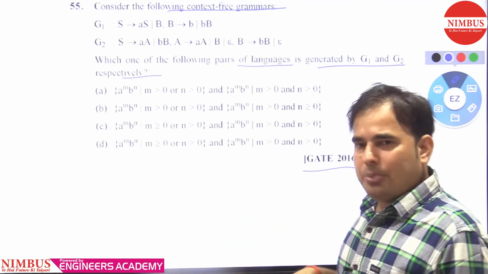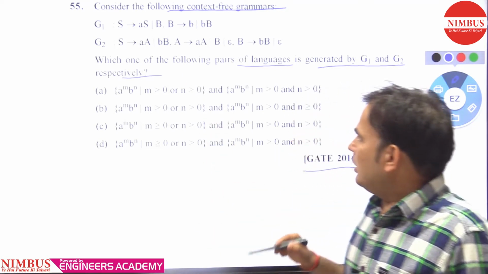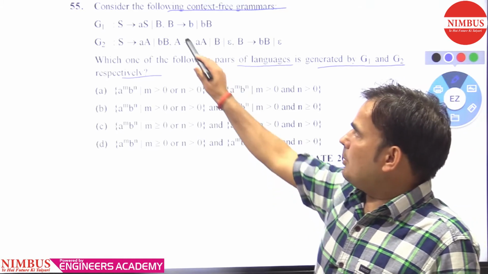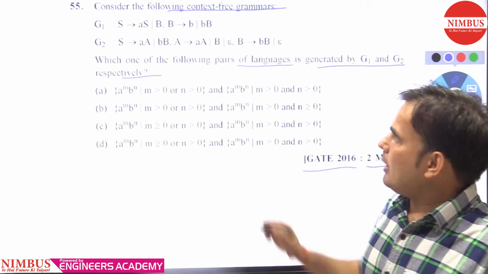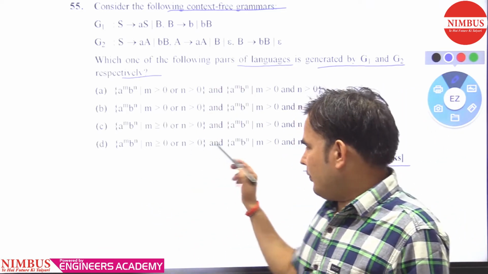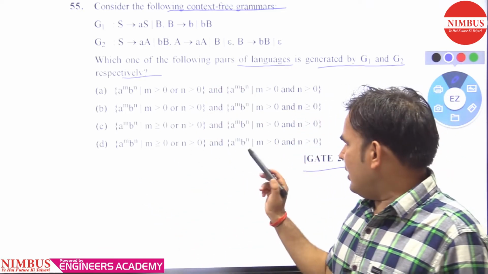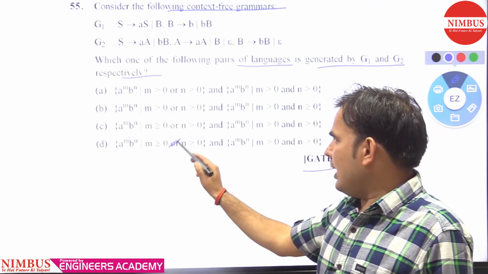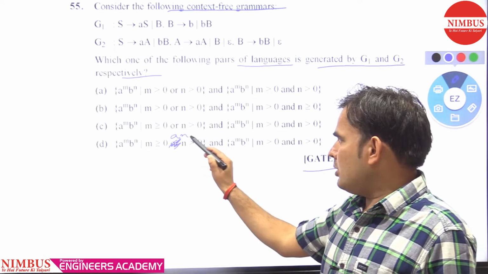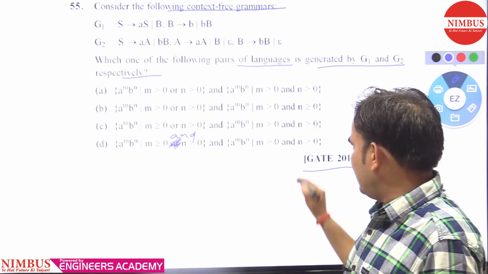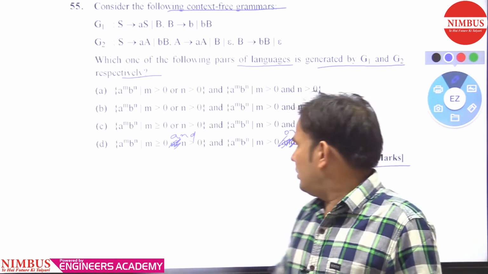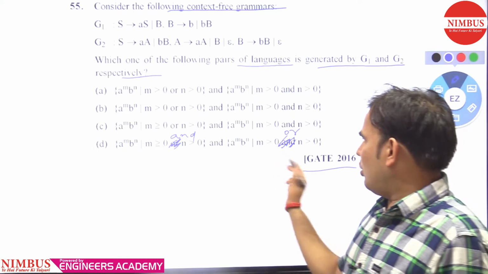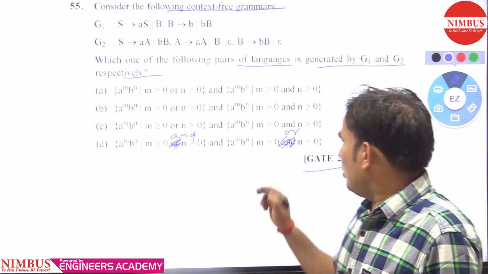As I told you in the previous question, we need to take the productions and try to make the language of that production. For G1, first you need to change something here. In the original GATE question, this is a typing mistake. Here it is "or", here it is "or", and here also "or". Correct. So let's see.